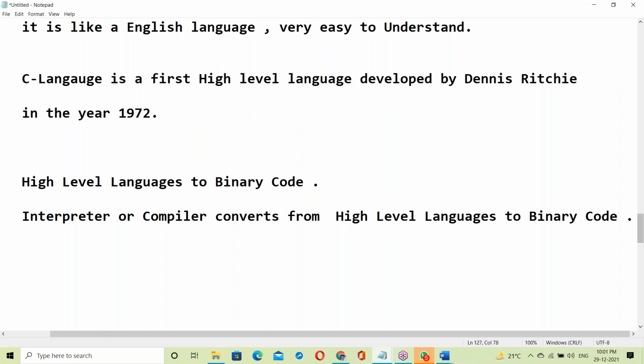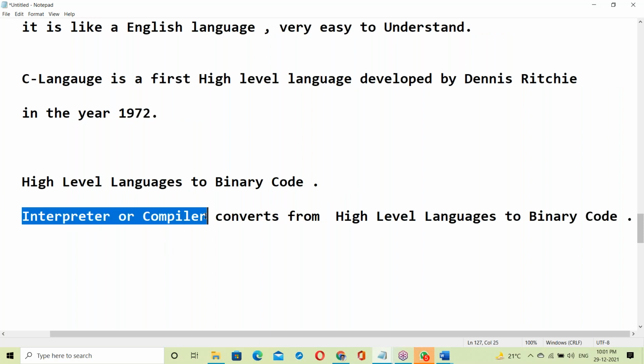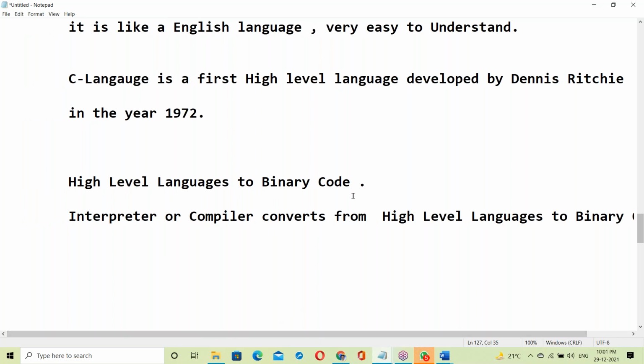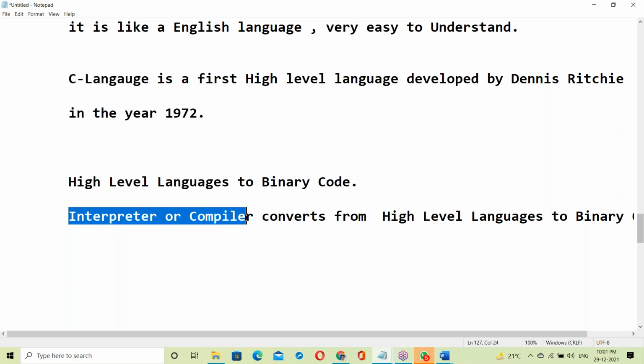Binary code is the system understandable language. Not JVM; the JVM task is different. Either interpreter or compiler converts from high-level language to binary code.